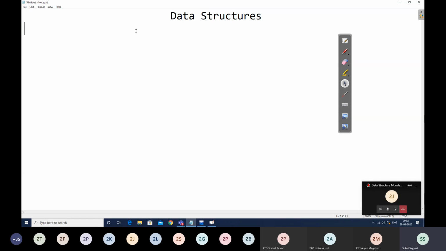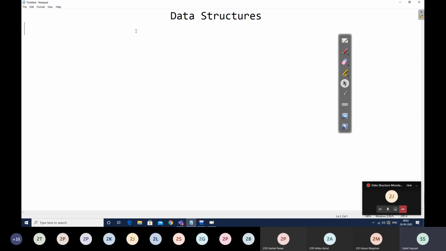So we started with the data structure course, basically with the first unit, that is basics of data structure, in which we first tried to understand what we mean by data structure and what the different classifications of data structure are. These classifications we had done with the help of static and dynamic classification, where static can be done with the help of array and dynamic with the help of linked list. These data structures can also be classified into linear and non-linear data structures, where linear can have data structures like stack and queue, and non-linear data structure can have types like trees and graph.